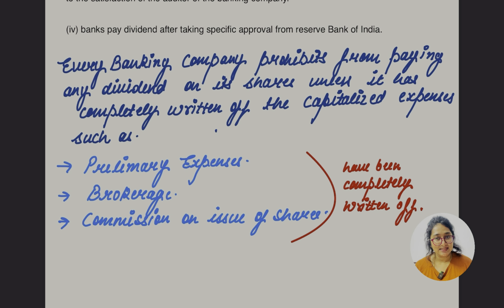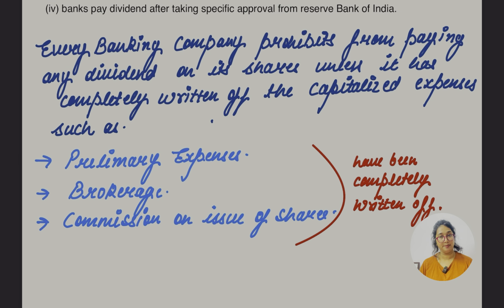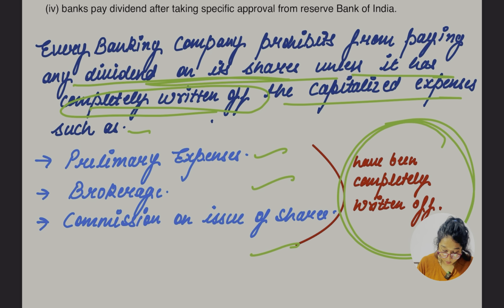So yes, let's read a little bit about what I have written. Every banking company is prohibited from paying any dividend on its share unless it has completely written off the capital expenditure such as preliminary expenses, brokerage, commission on issue of shares, which have been completely written off.